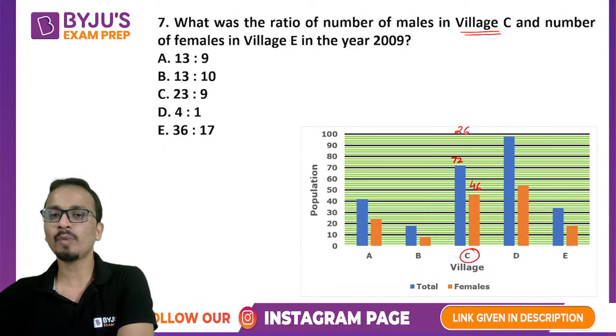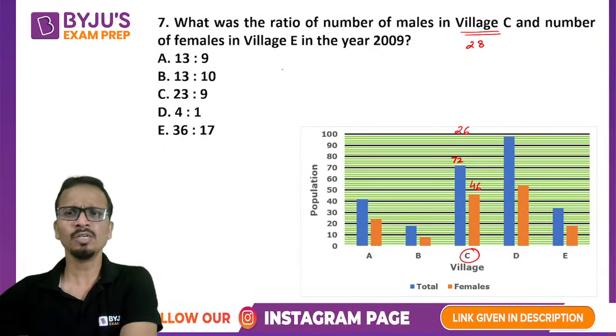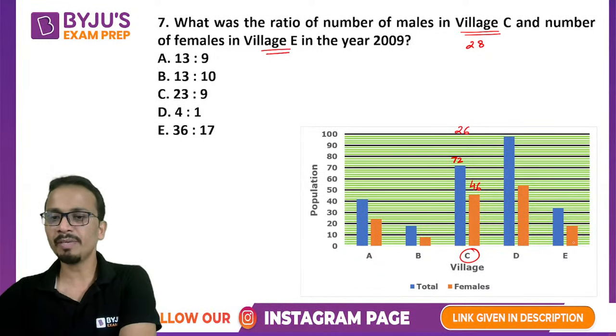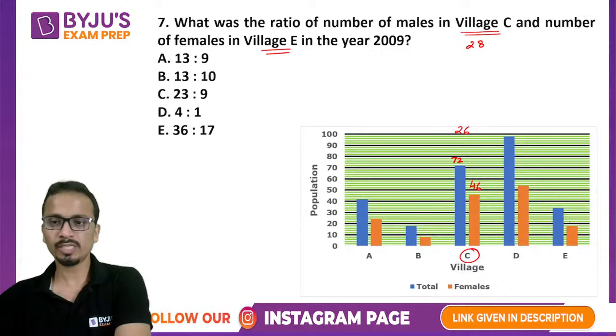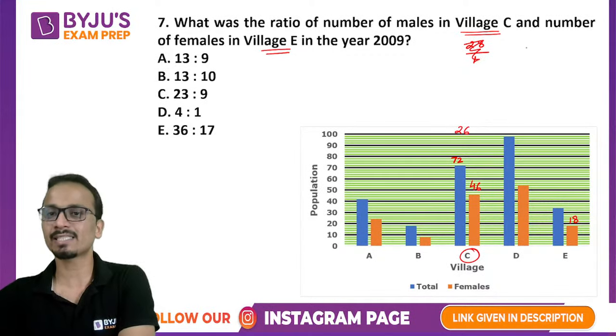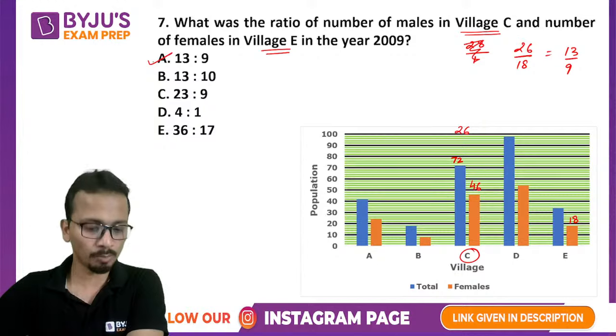That will be 26. So the first value is 26. Now we have to find the ratio of this value with the number of females in village E. So the number of females in village E will be 18. So 26 upon 18 is what we have to calculate. The answer should be 13 upon 9, and that is option A.